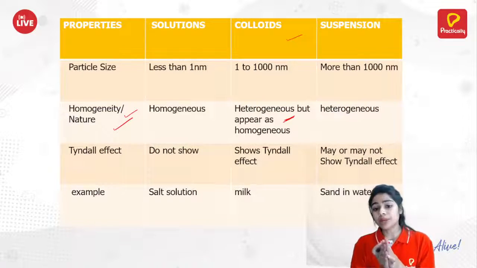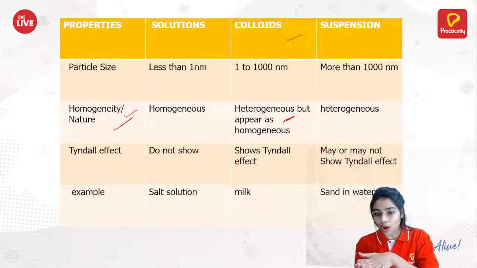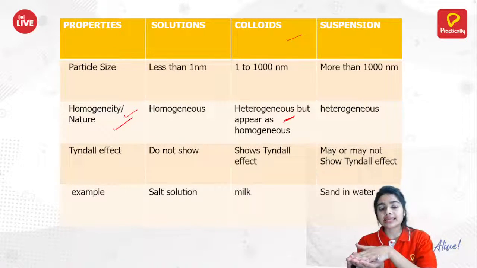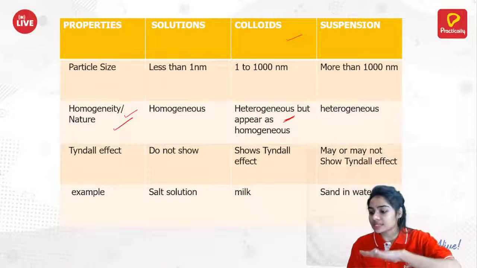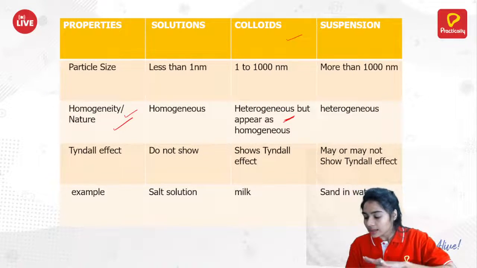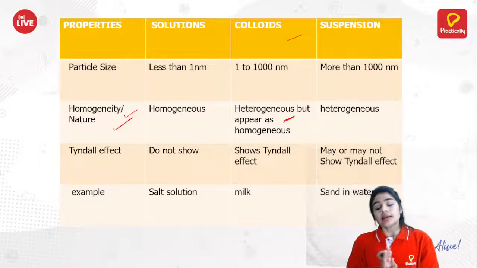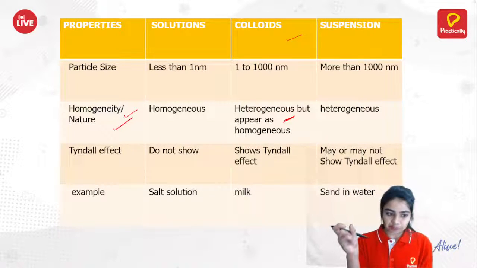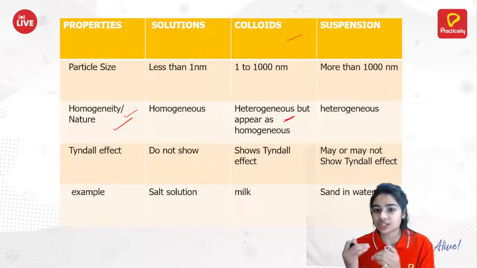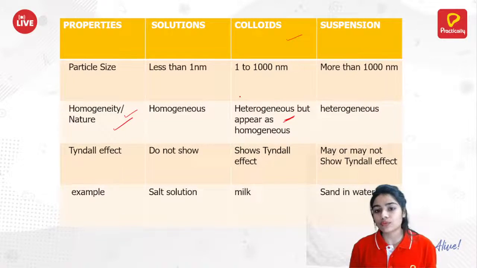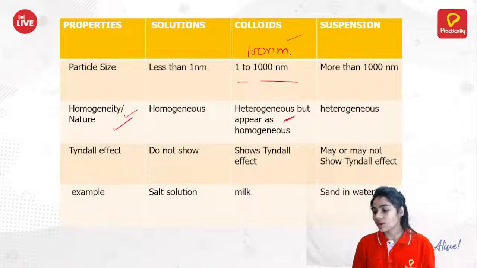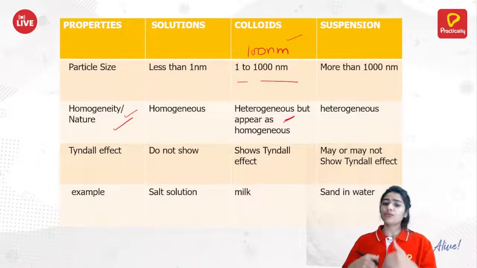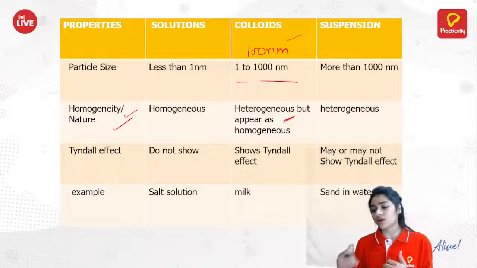Why? For heterogeneous and homogeneous, what is the difference? Homogeneous does not have a separation of layers. In some books, there is a variation in the colloid range. You can take 1 to 1000 nanometer because 100 will come under this category, or if you want to take 1 to 100, then it is also correct.